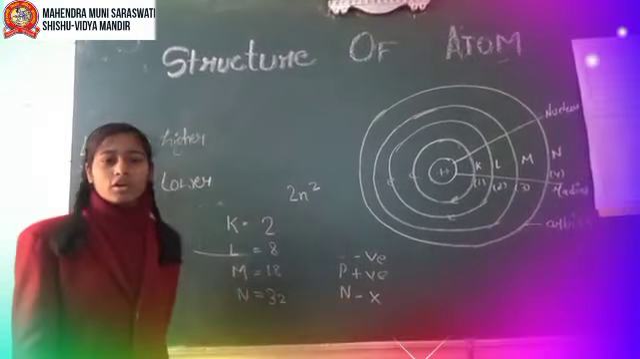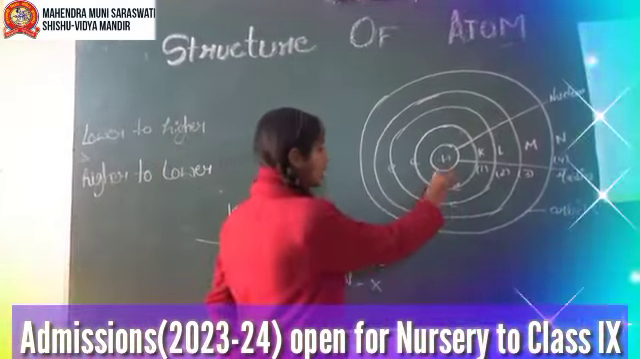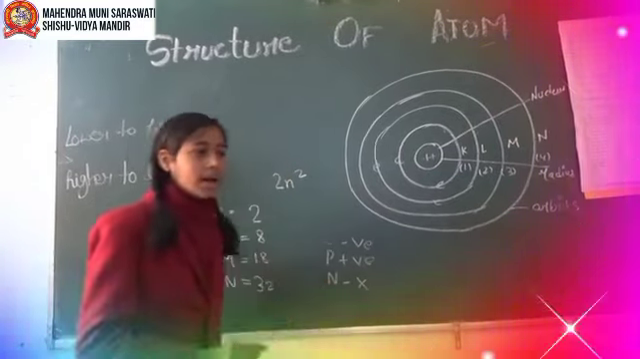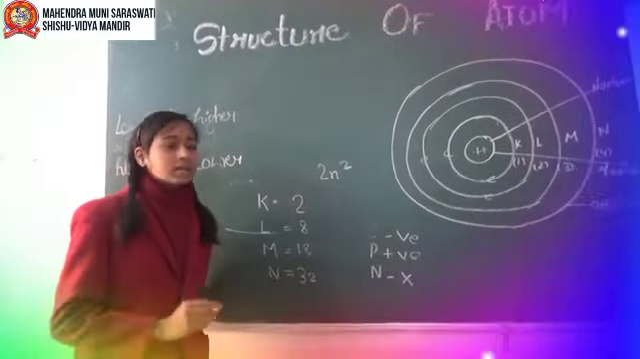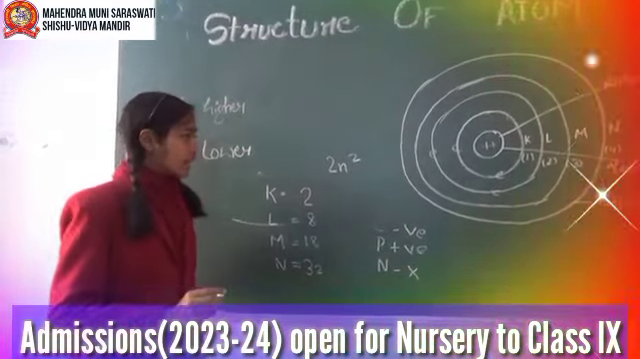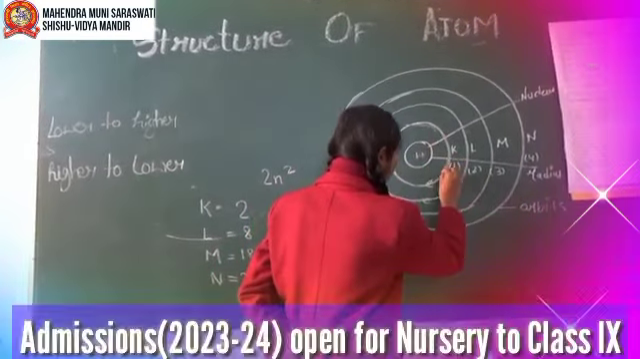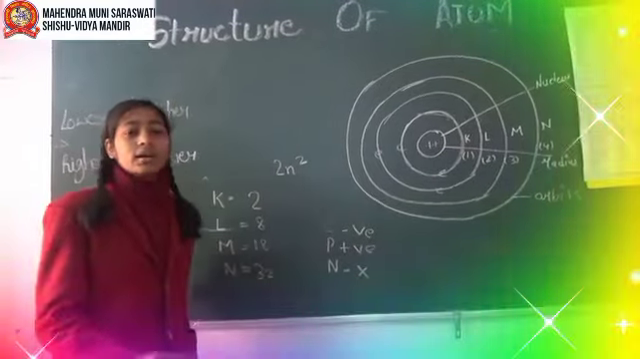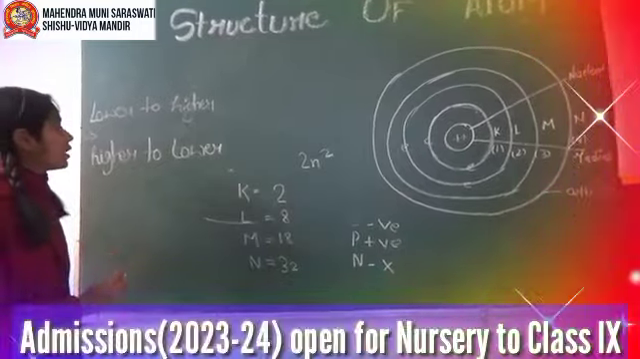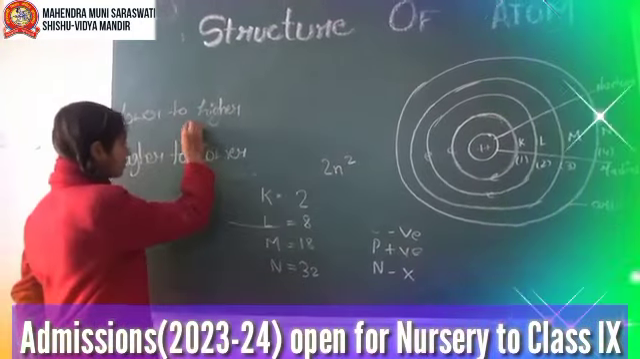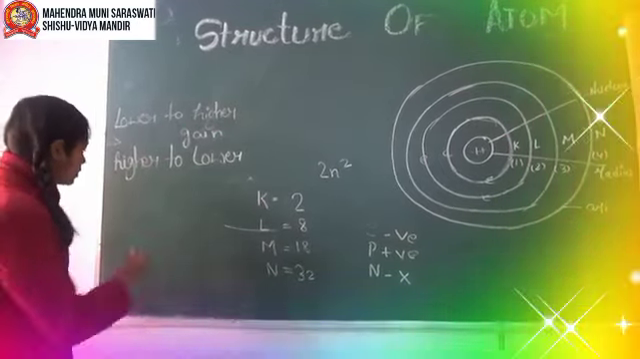Now, each energy level or shell is associated with a fixed amount of energy. The shell nearest to the nucleus has minimum energy and the shell farthest from the nucleus has maximum energy. So, there is no change in the energy of electrons as long as they keep revolving in the same energy level or orbit. The change in energy level can take place only when an electron jumps from a lower energy level to a higher one, then it gains energy. And when it jumps from a higher energy level to a lower one, then it loses energy.